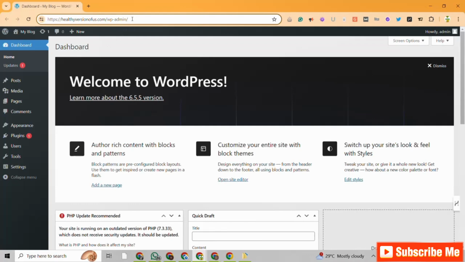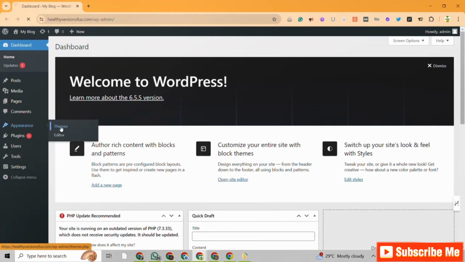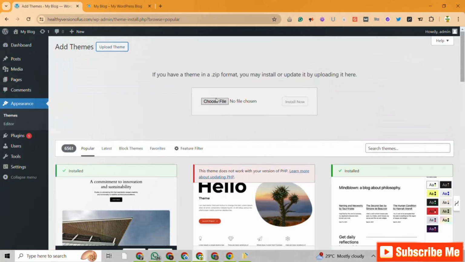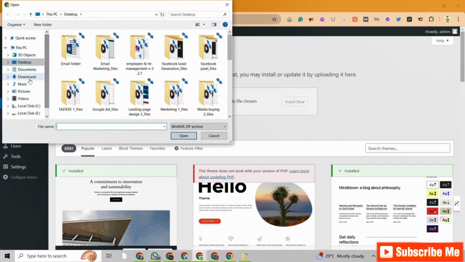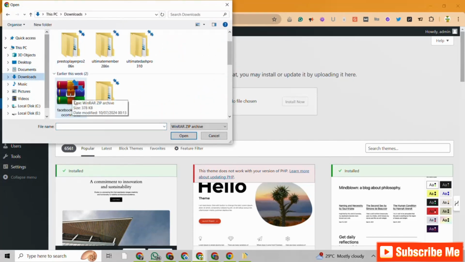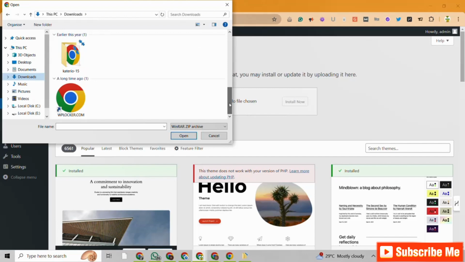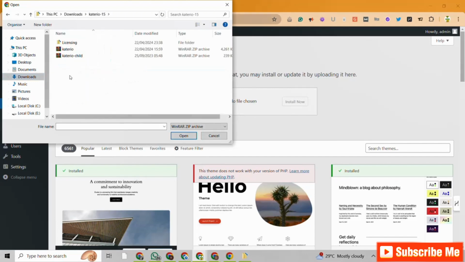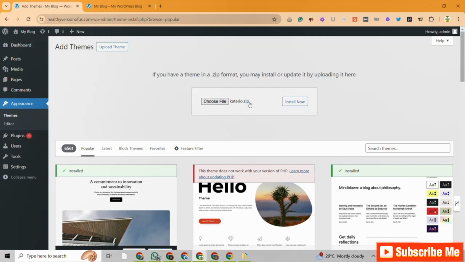So ensure that you are here on your WordPress dashboard, right? Come here to appearance, come to themes right here. When you come to themes, you come to add new theme, upload theme. So choose file, right? Under the downloads, you see this particular folder here. This is Caterio. Yeah, this was the folder we unzipped the other time. Let's double tap to open this. This is Caterio, this is Caterio child. Tap on the Caterio and open this up. So now this is here as a zip folder.